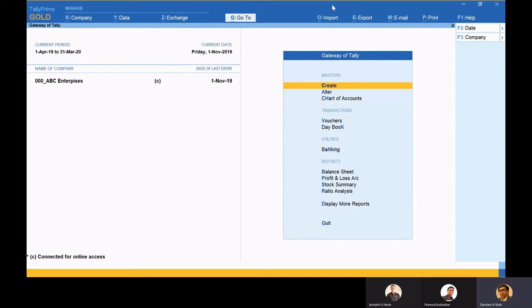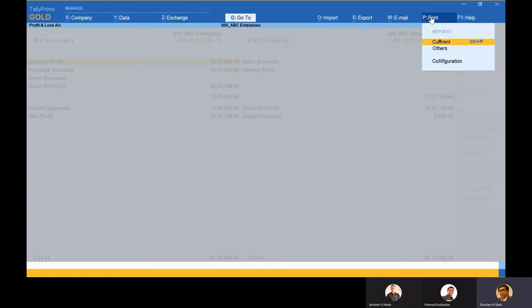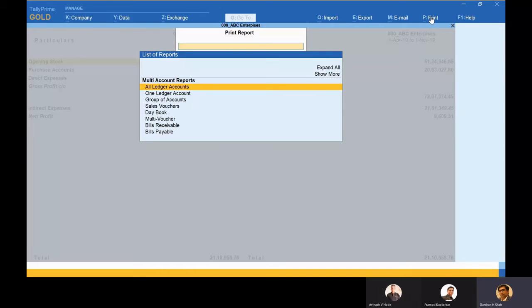And this is the top menu bar, which is really interesting. At any point of time, the top menu bar remains as it is. This helps you to move from one report to another report. If I'm doing some work and I want to print some other report, I can definitely do that. Let's say I'm in the profit and loss account, and somebody has come up and asked for something to be printed, so I can go to others and print other options.